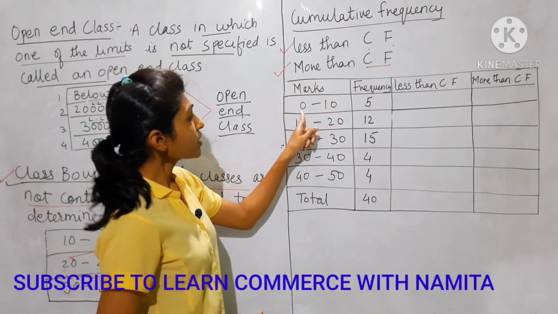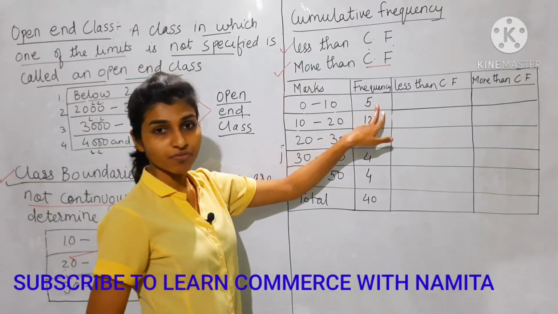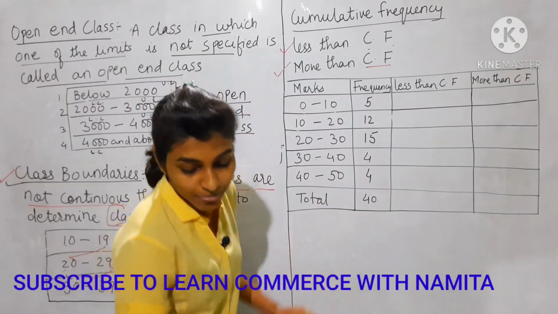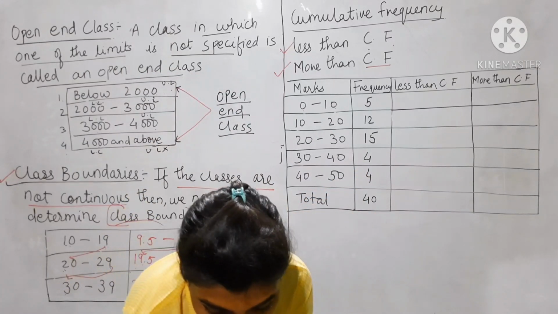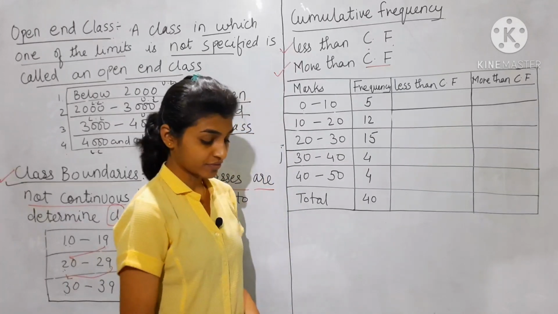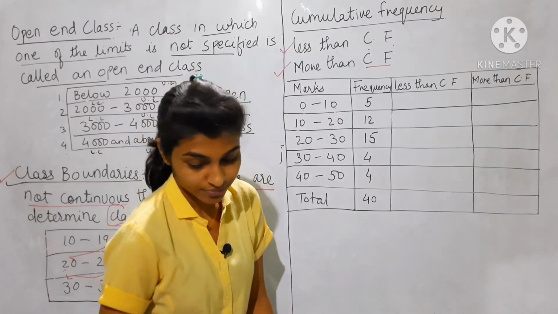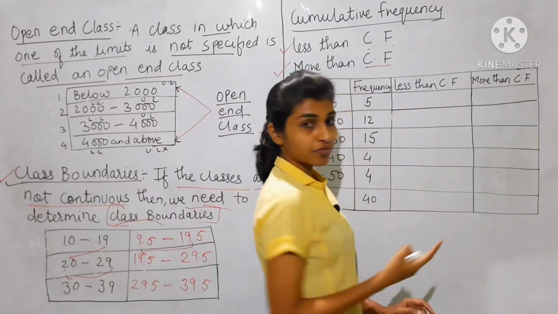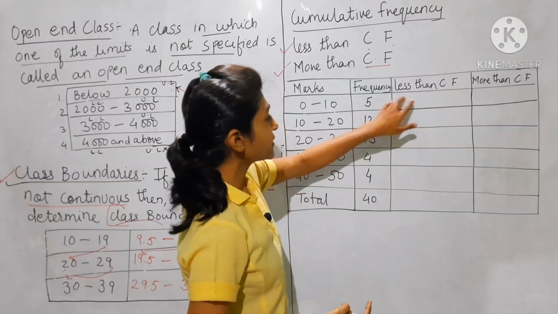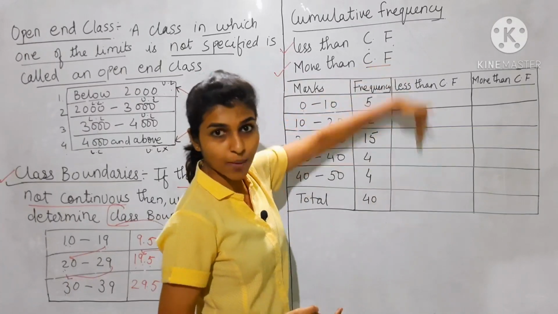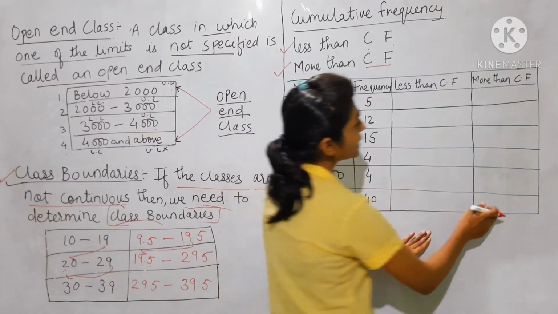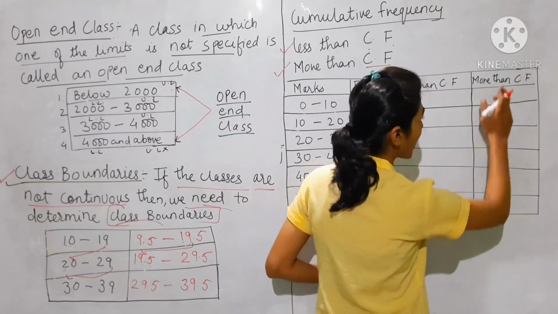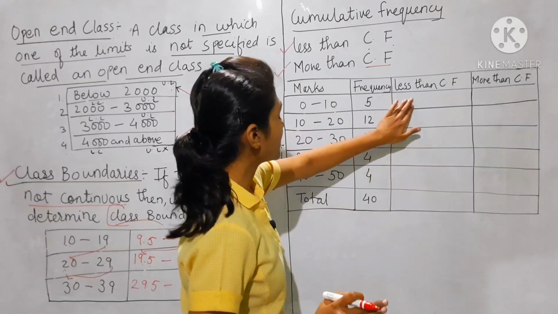Now see, for 0 to 10 the frequency is 5, then 12, 15, 4 and 4, and the total is 40. Now you need to find less than and more than cumulative frequency. To find less than cumulative frequency, you need to add the frequency from upward. And for more than cumulative frequency you need to add the frequency from downward. You will understand once I solve.